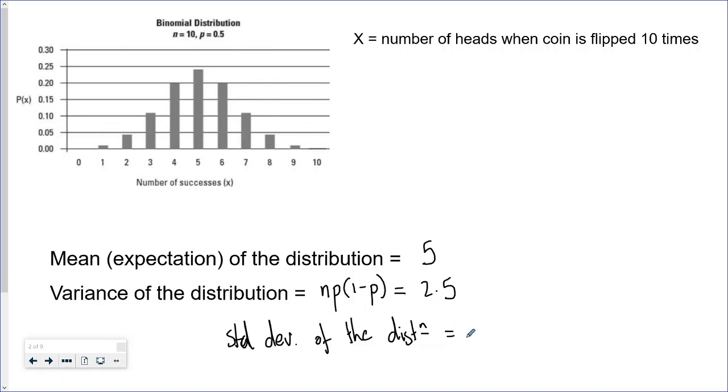You could work that out by taking the square root of the variance, so the square root of 2.5. And the standard deviation of this distribution is 1.58.